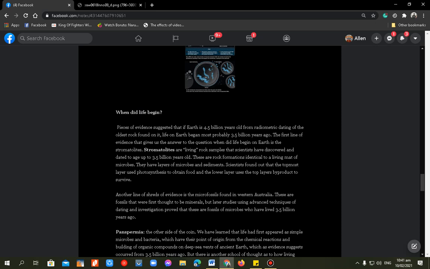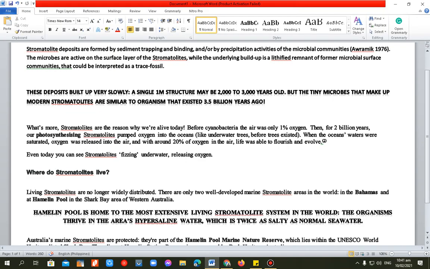So another line of evidence is the microfossils found in Western Australia. These are fossils that were first thought to be minerals, but later studies using advanced techniques of dating and investigation proved that these are fossils of microbes who lived 3.5 billion years ago. Moving back sa stromatolites po tayo, more on stromatolites.